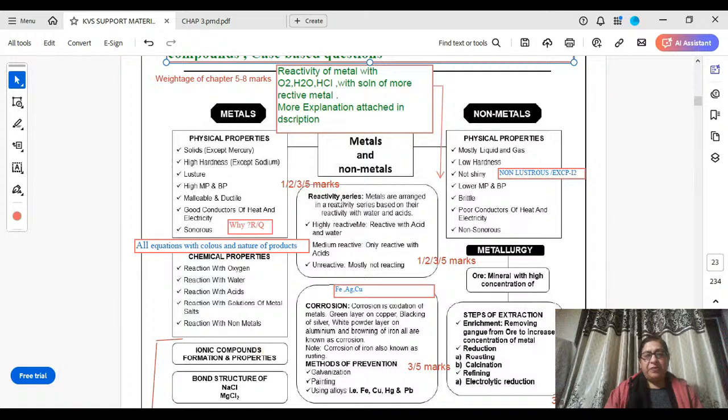So reactivity series definition, highly reactive metals, middle reactivity series metals, and unreactive metals. You have to learn all these metals. From this topic 1, 2, 3 marks questions may be there. These are physical properties of non-metals. From here you can find reasoning questions, distinguish between all these things.